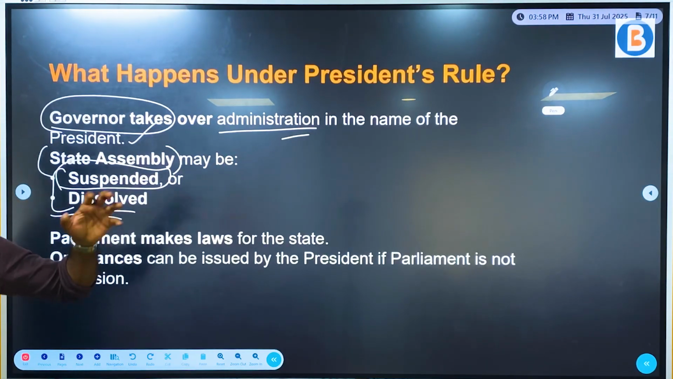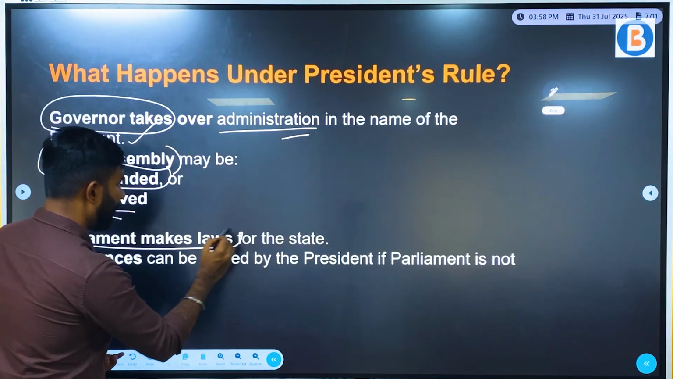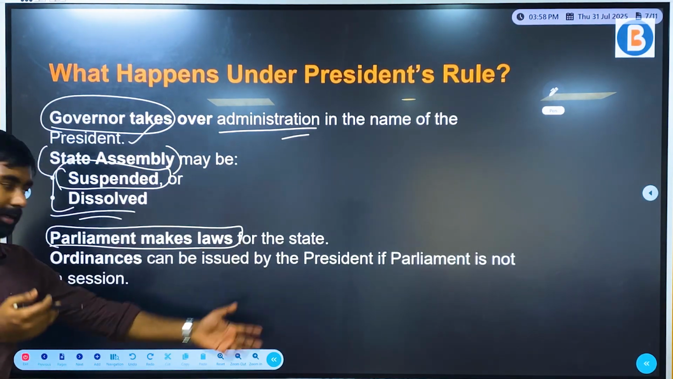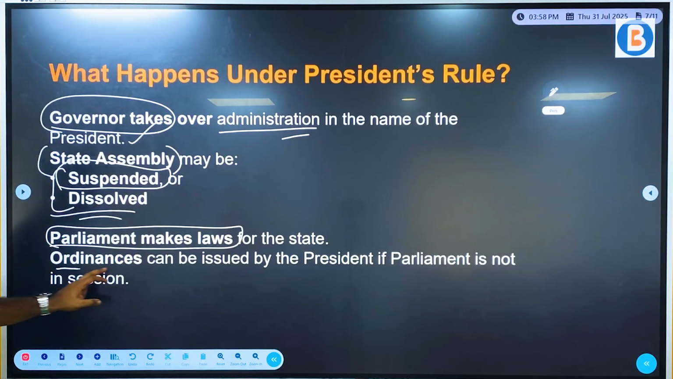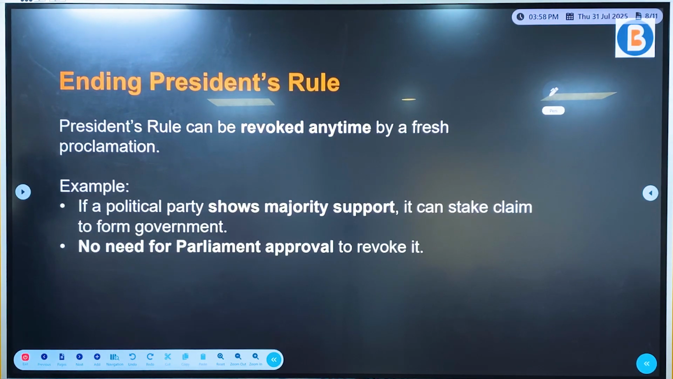And since the state government is suspended, now who makes laws? It is the parliament. Parliament will start making laws for the state, the subjects, matter on the state list. And also simultaneously, ordinances can also be issued by the president when the parliament is not in session. So I hope this is also very clear.